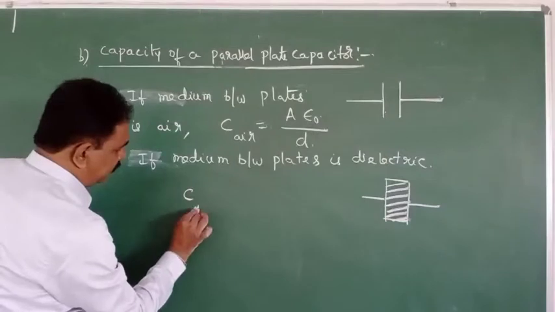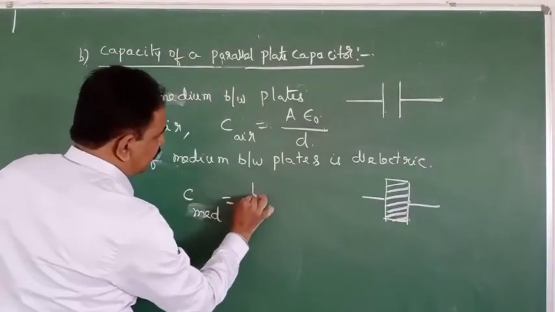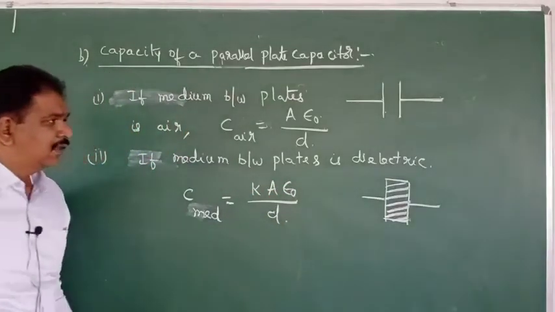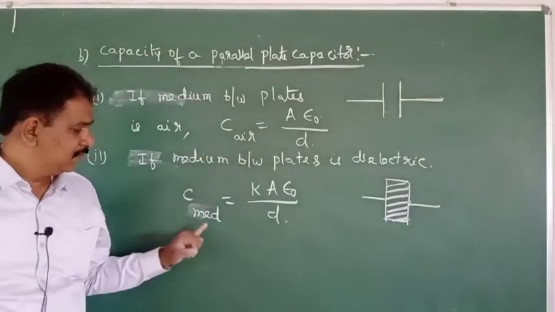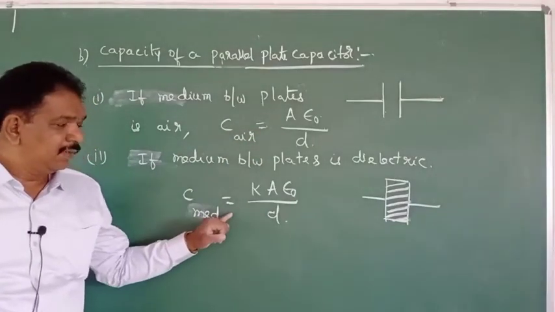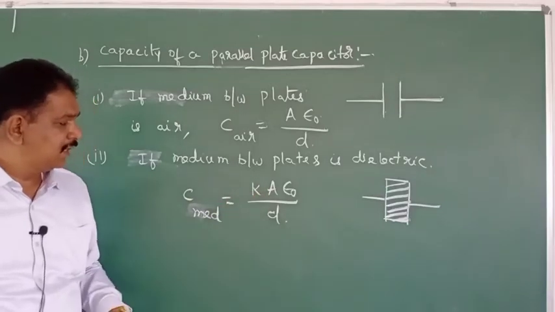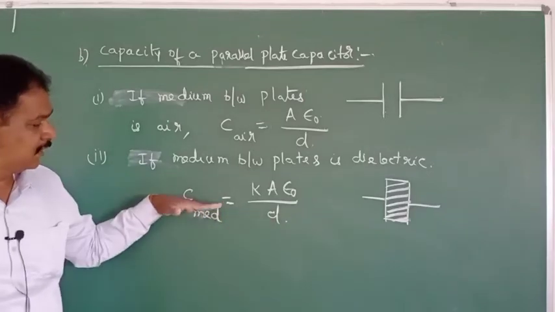Then C medium is equal to K A epsilon naught by D. If air medium is there, A epsilon naught by D. And if glass medium or any dielectric medium is there, K A epsilon naught by D. From this also we can define the dielectric constant.